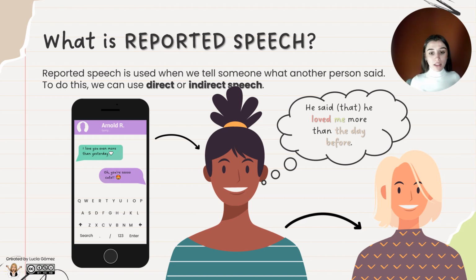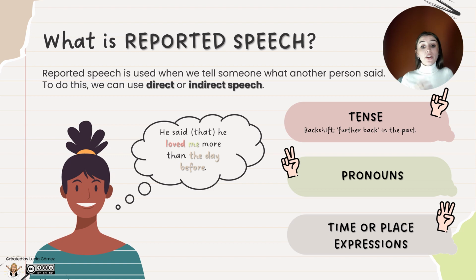As I've been explaining throughout all these videos devoted to reported speech, there are some changes when changing a sentence from direct into indirect or reported speech. And in fact, there are three main changes. We're going to change the tense, as you can see here. We change that love in the present simple tense into the past. Remember that we always move a step backwards into the past, what is called backshifted. We're also going to change the pronouns because the personal reference changes. And we also change the time or place expressions because the context in general changes.